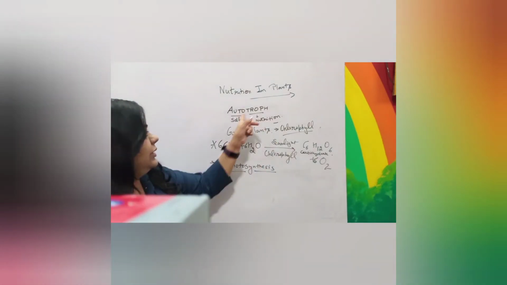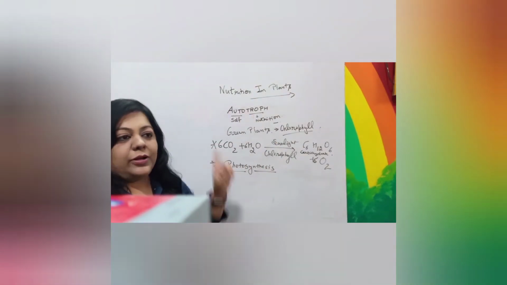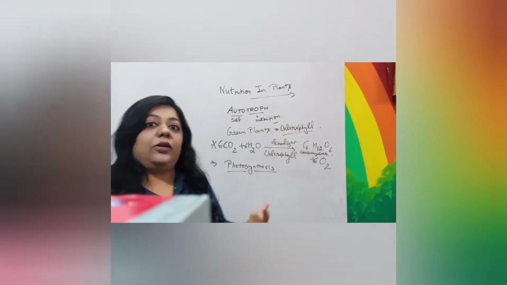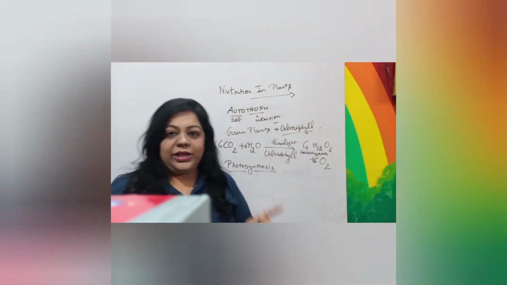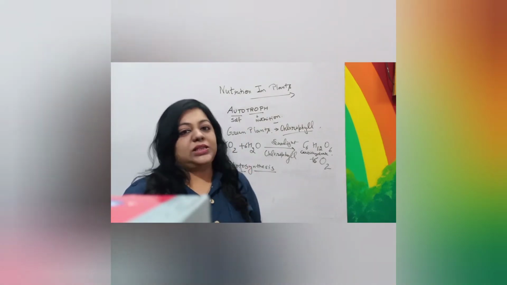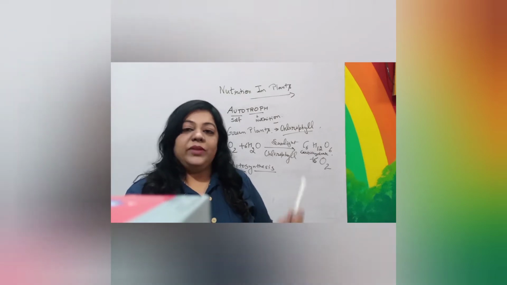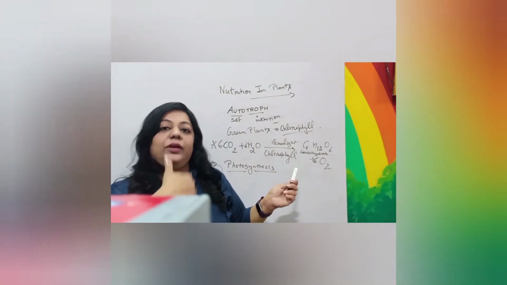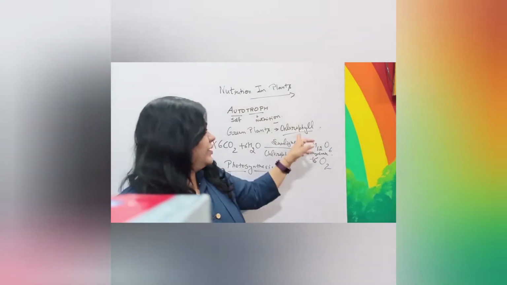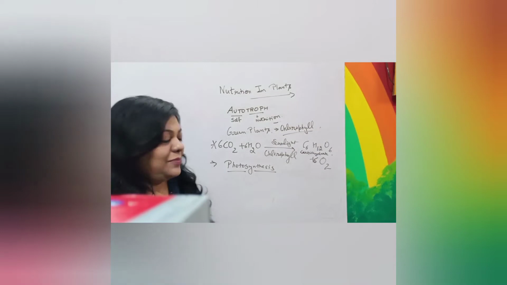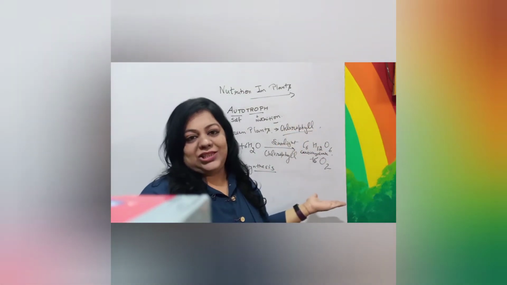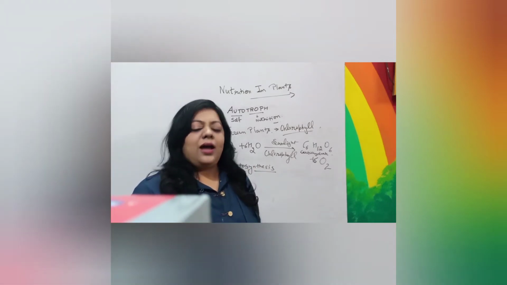Okay, fine. Then the autotroph. Green plants are autotrophs because of the presence of chlorophyll. They are capable of making their own food. Chlorophyll is the only substance in the universe which has the capacity to absorb sunlight, and that sunlight is utilized in making food, and when we eat that plant, that energy is transferred to us. So chlorophyll is very essential for us also. While it is present in plants only, it is very essential for sustaining life on the earth.